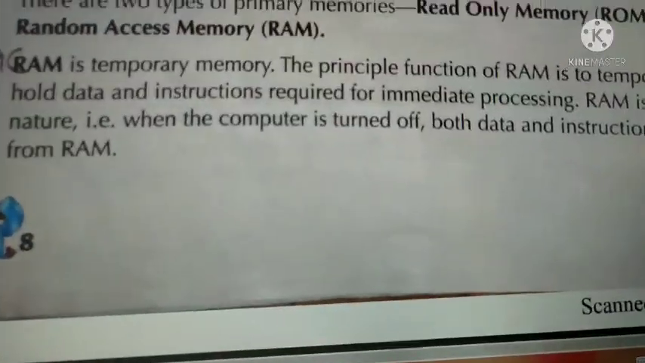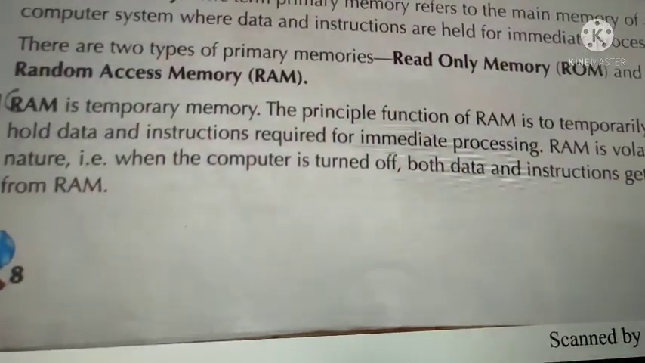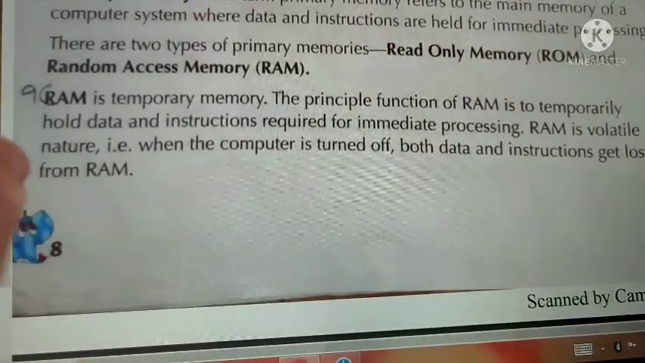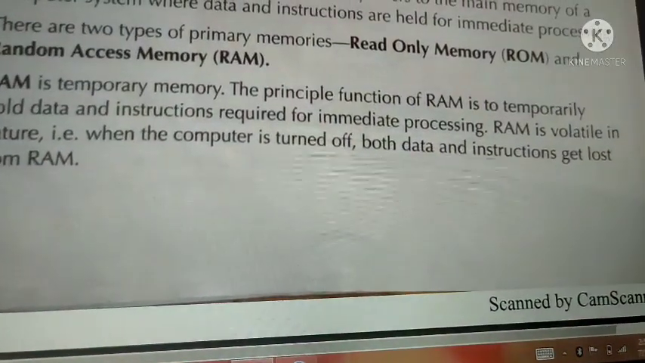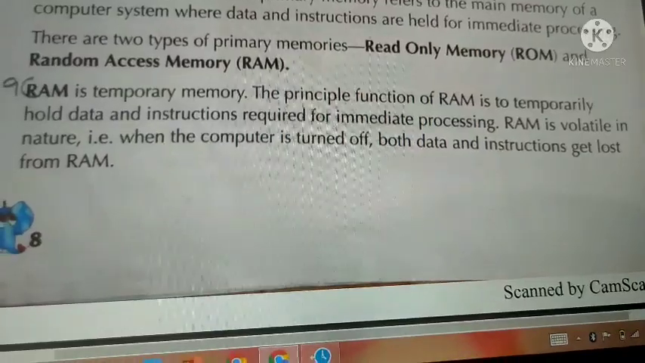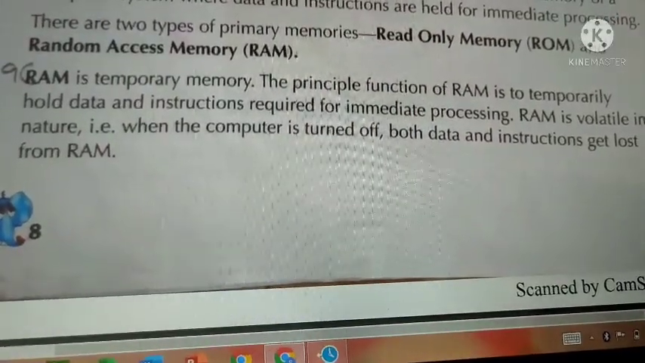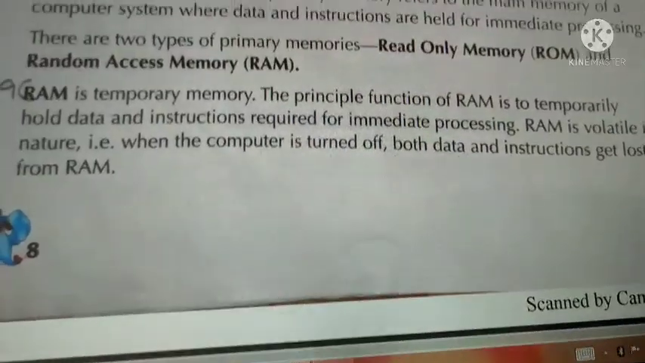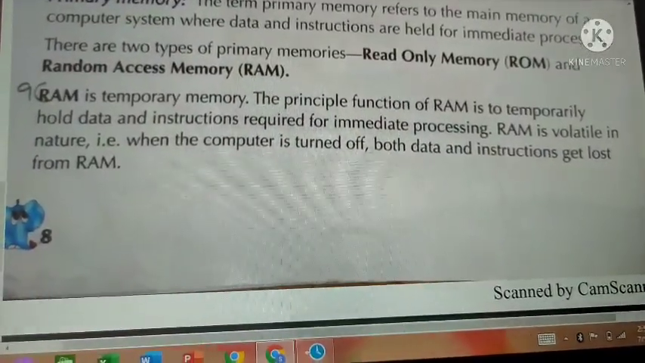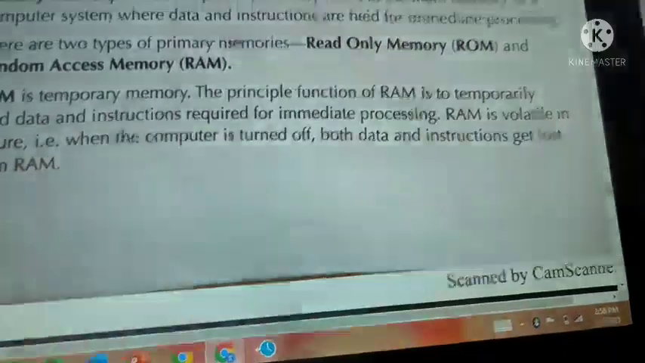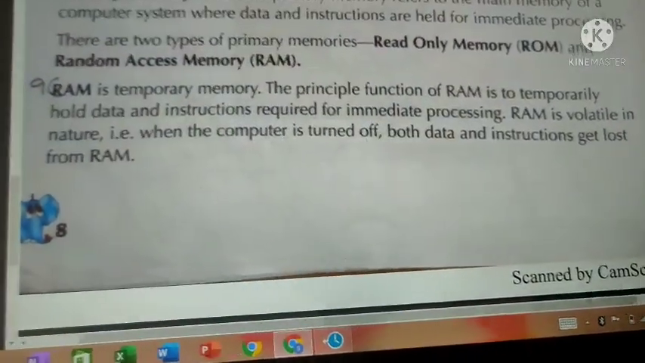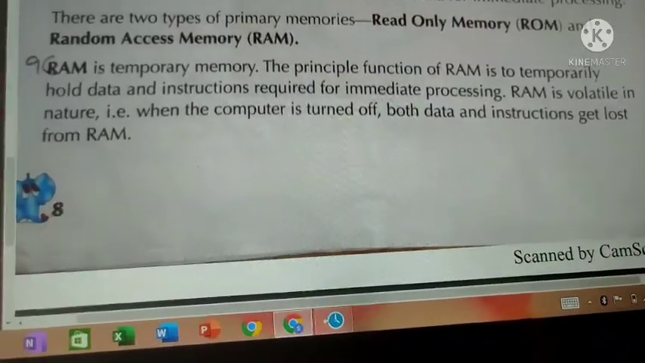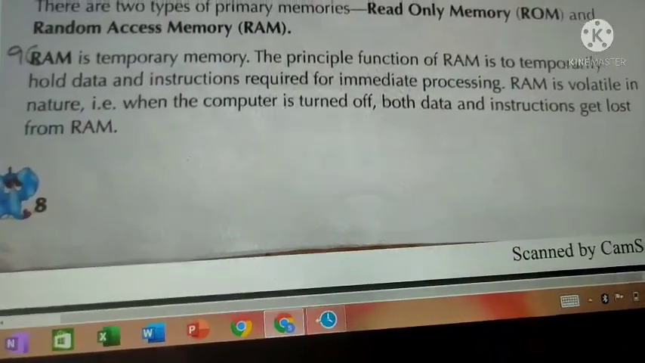RAM is temporary memory. Primary memory is temporary memory, so RAM is temporary memory because RAM is a primary memory. The principal function of RAM is to temporarily hold data and instructions required for immediate processing. What is the use of this primary memory, RAM? It will temporarily, not permanently, hold the data for immediate processing.